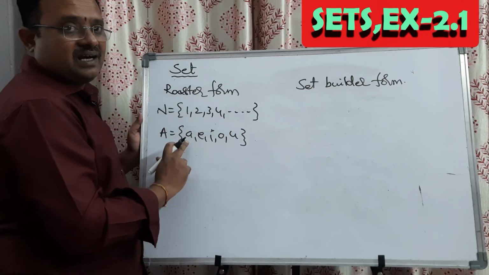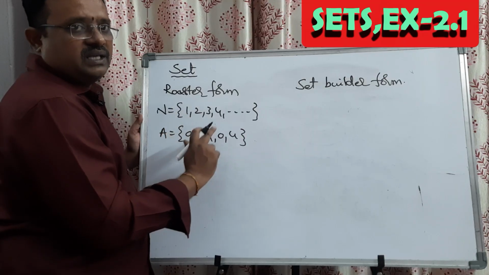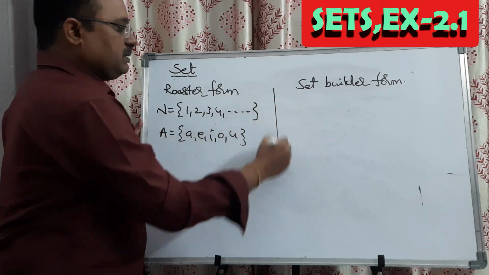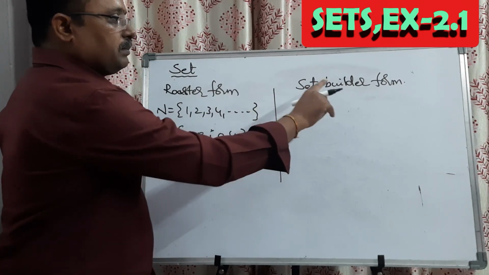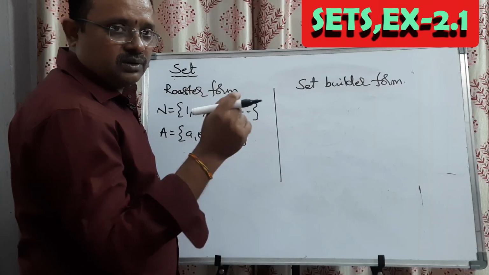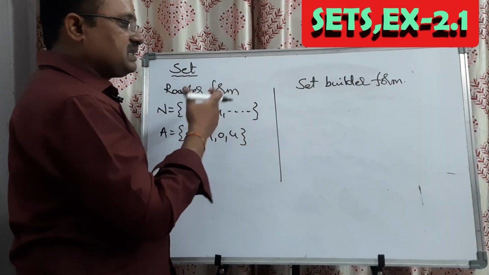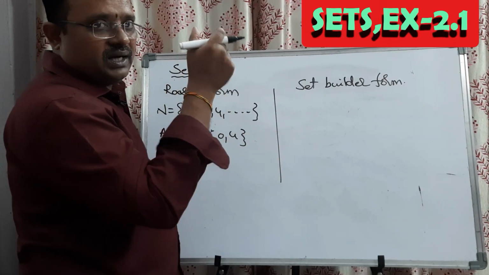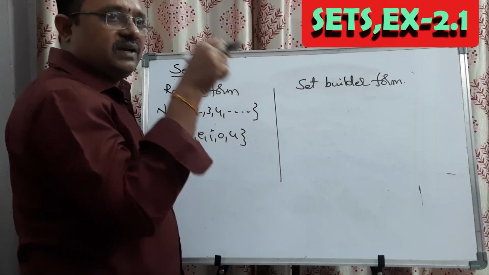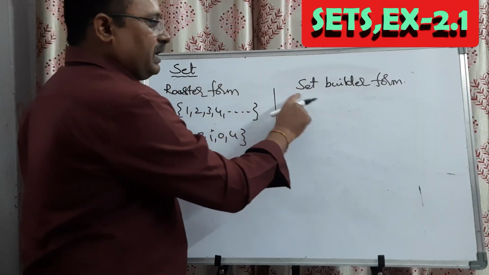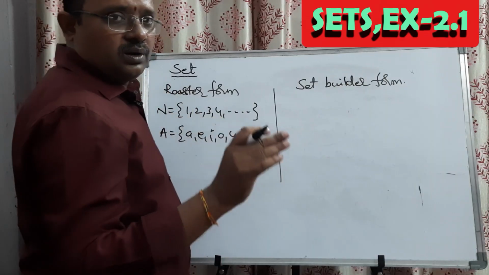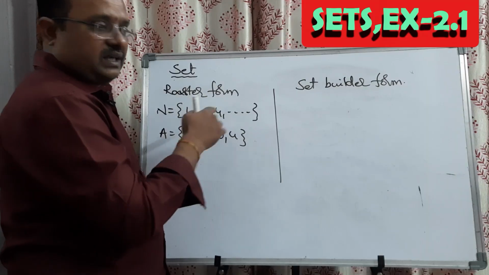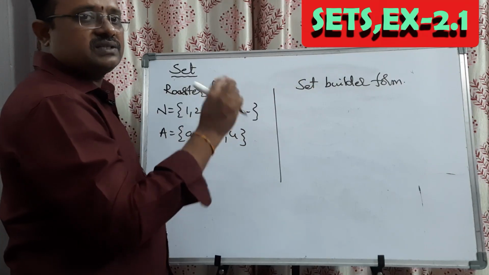This is the set of vowels in the English alphabet. You can see the elements directly like that. Whereas the set builder form, as its name suggests, means you can build the set by a statement or by a definition. Whatever well definition we used earlier, that definition form you will have in this set builder form. So you cannot see the direct elements like this. You can see their well definition, their statement form.